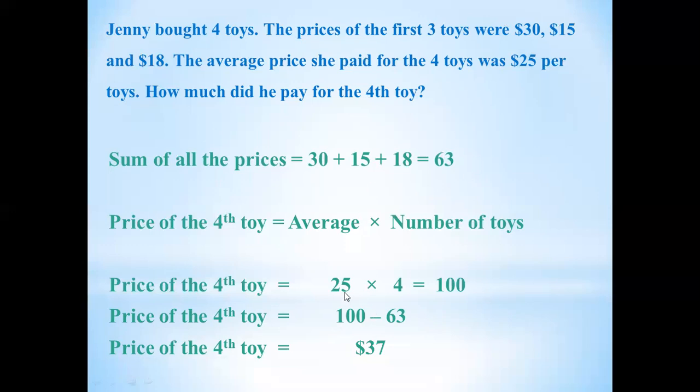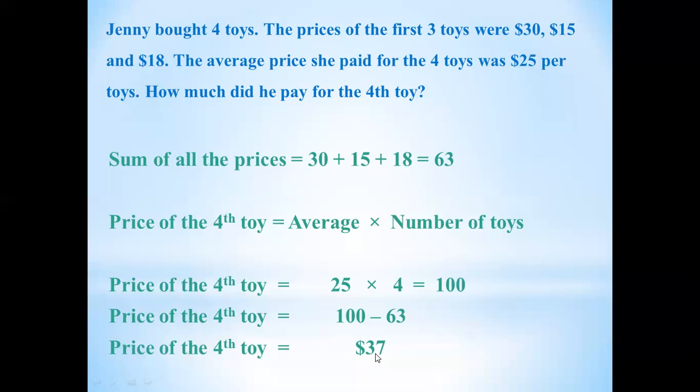Then multiply. Average is going to multiply by number of toys. How many toys are there? 4. So 4, that is 100. Then the answer will be 100. We will subtract the sum of the prices from the answer we get after multiplication. And the final answer we get is 37. So the price of the 4th toy is $37.